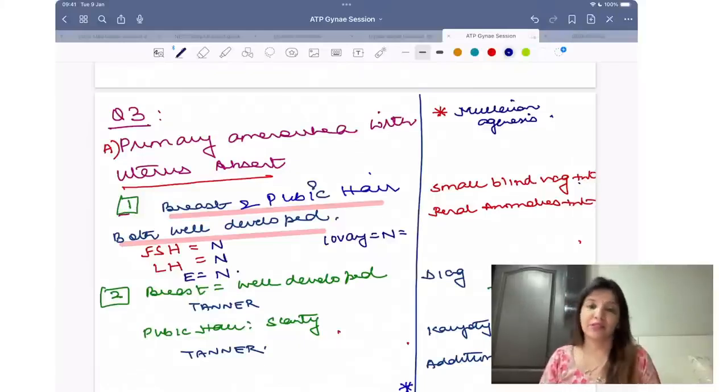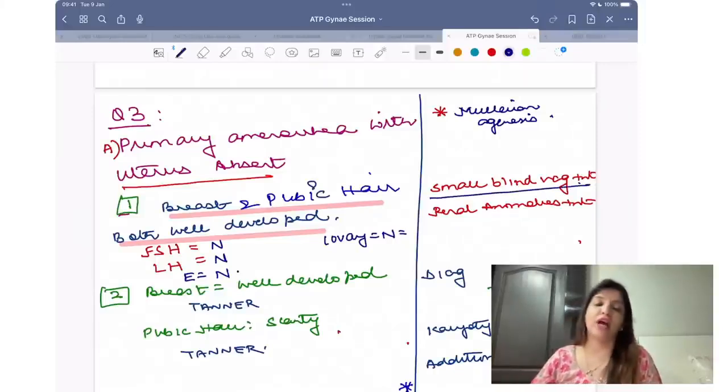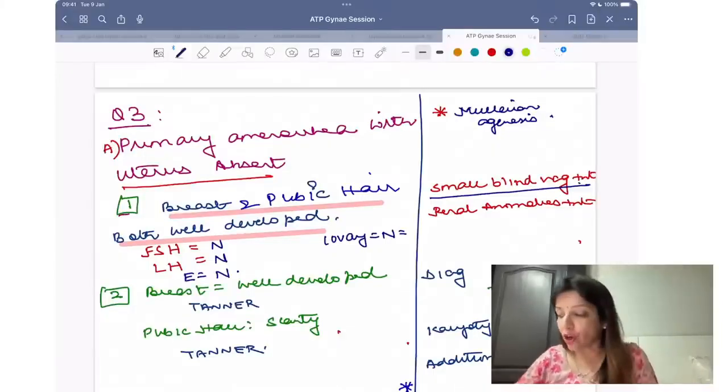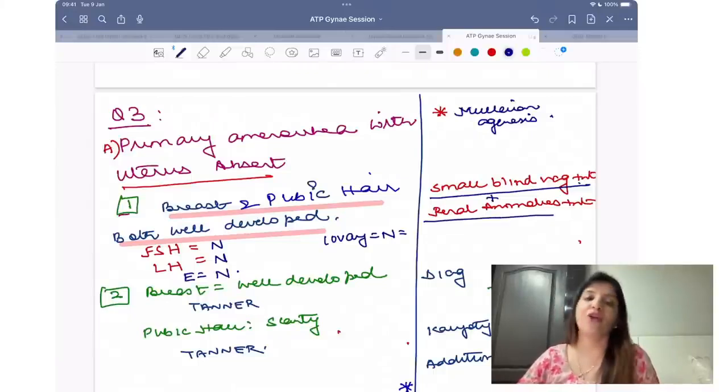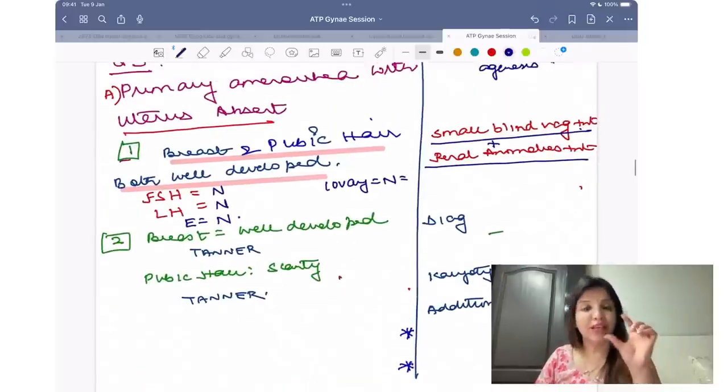इन सम केसेस they can say a small blind vagina present. So इसमें कंफ्यूज नहीं होना है. All of you know कि upper part of vagina develops from Mullerian duct. तो obviously small blind vagina present होगी. Then your question can say renal anomalies are present. So Mullerian duct is also responsible for formation of some parts of renal system. So renal anomalies can also be present, right?